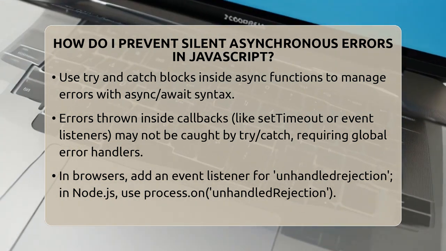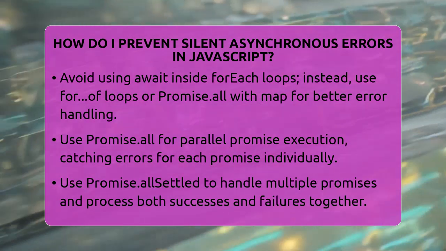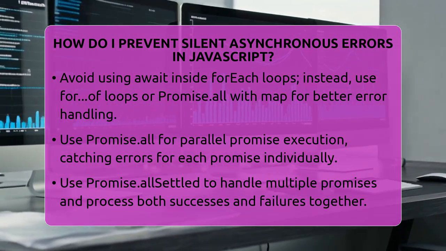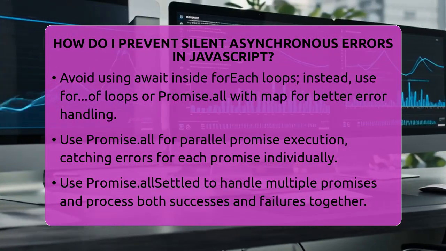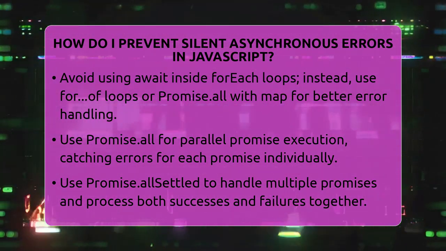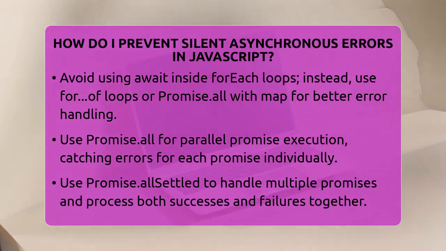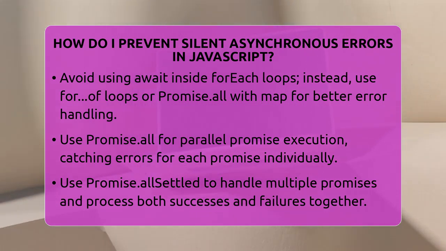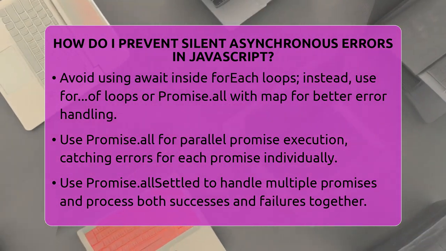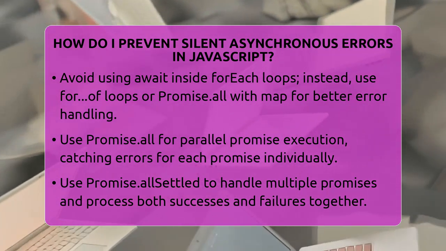In browsers, add an event listener for unhandledrejection: window.addEventListener('unhandledrejection', event => console.error('Unhandled rejection:', event.reason)). In Node.js, set up a process event: process.on('unhandledRejection', (reason, promise) => console.error('Unhandled rejection at:', promise, 'reason:', reason)). These handlers catch errors that slip through and help you see what went wrong.